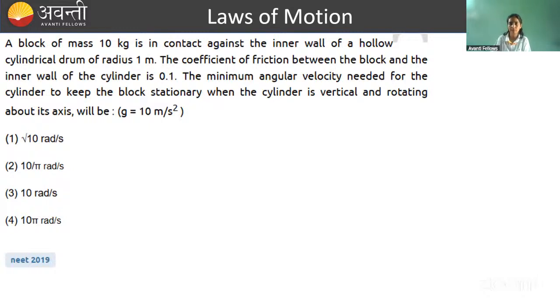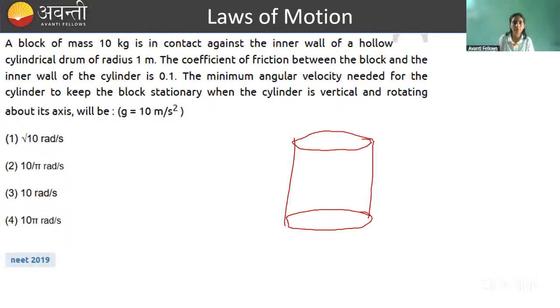Okay, time is up. Let me end the poll and let's now do it. Okay, let's do it together now. Okay, Punit. Yes, you are right. That's the correct answer. Okay, so there is a block of mass 10 kg. This is in contact against the inner wall of a hollow cylindrical drum. So there is a drum. This is a hollow cylindrical drum, and this is of radius 1 meter. So this radius is given. This is equal to 1 meter.